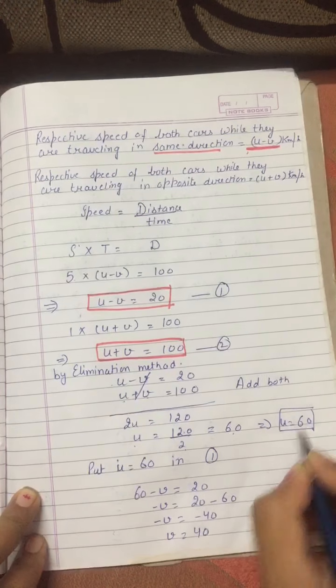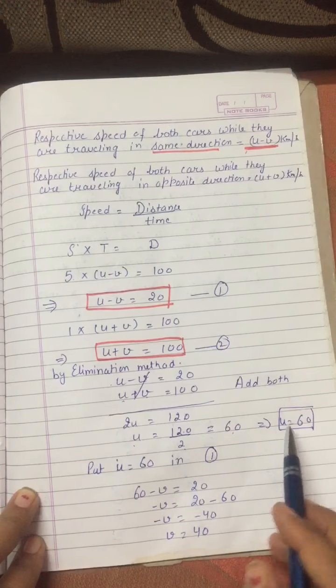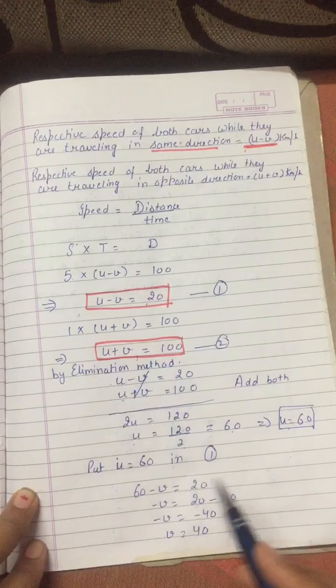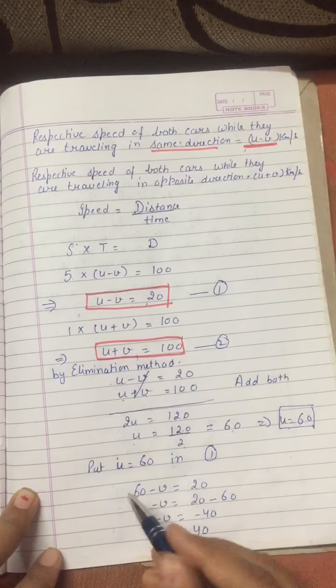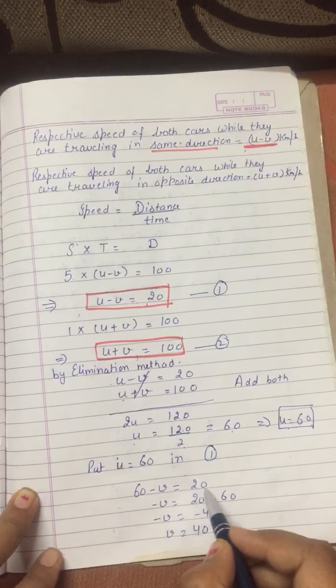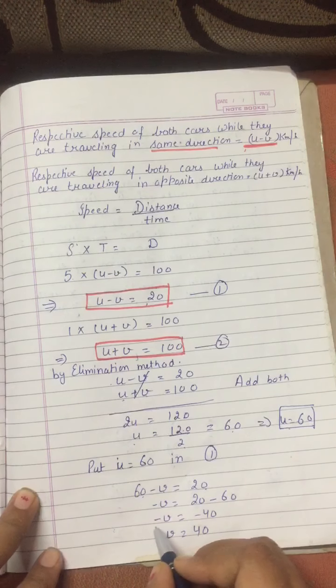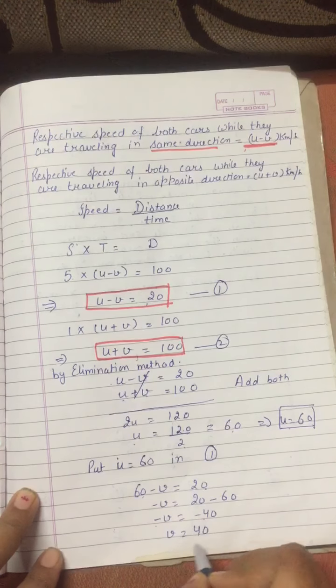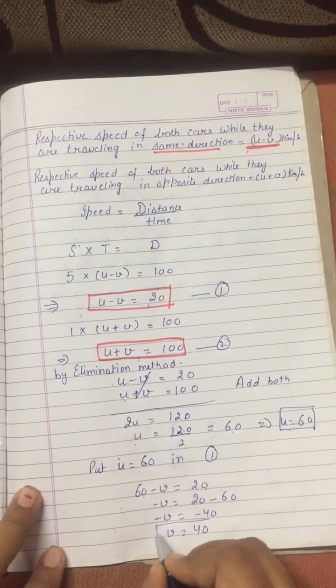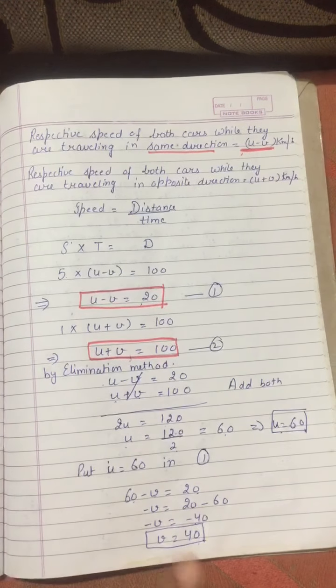That is the first part answer. Now substitute that value in any one of the equations. I am going to put it in the first equation, that is u minus v. 60 minus v equals 20. Take 60 on the other side, it will become minus 40. Minus v equals minus 40, both minus signs cancel out. v equals 40, and that is the answer of the second part.